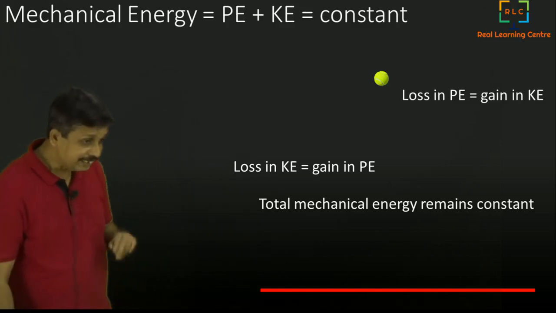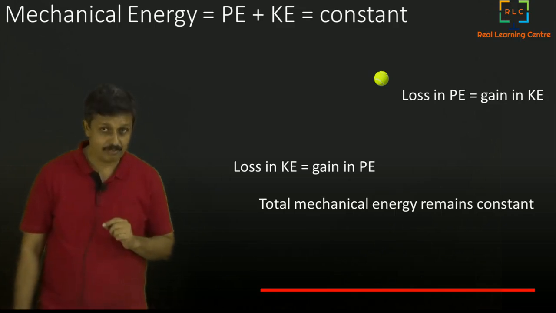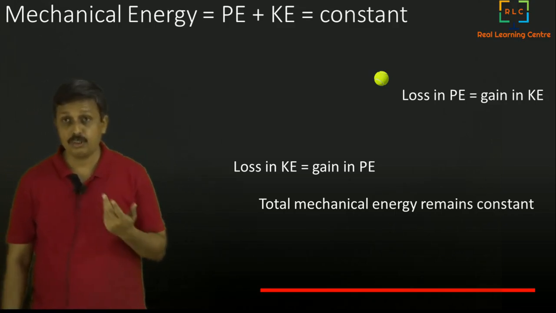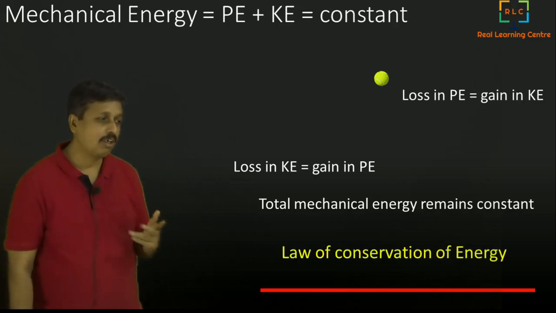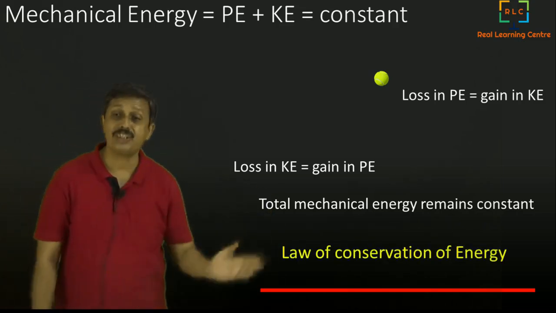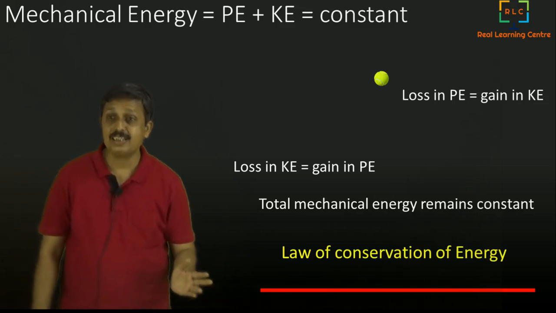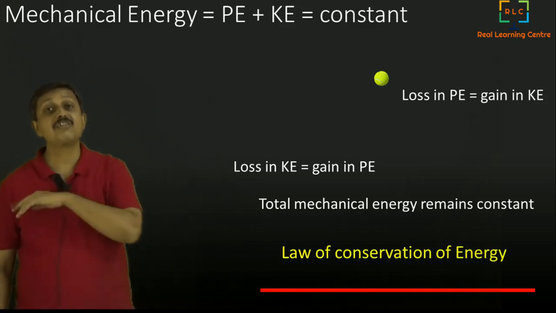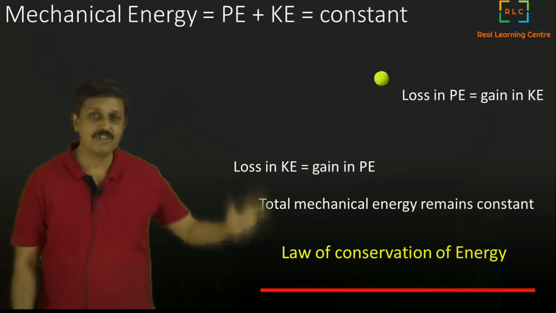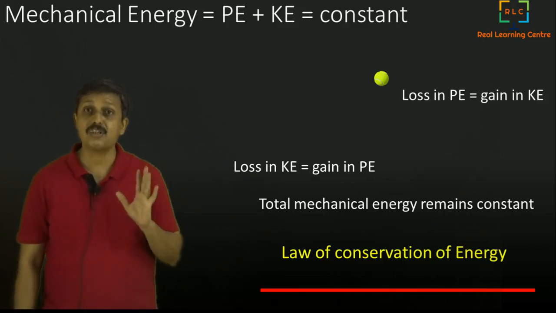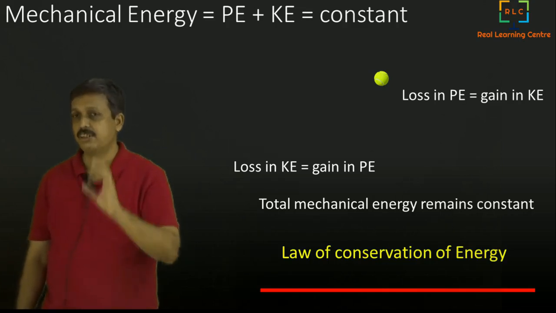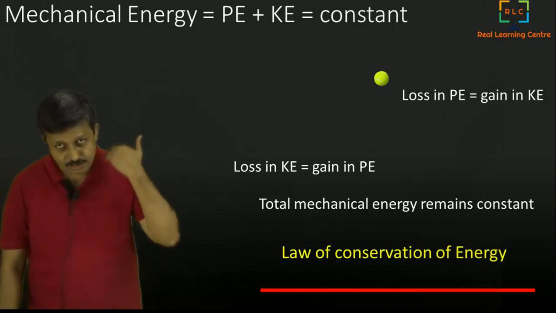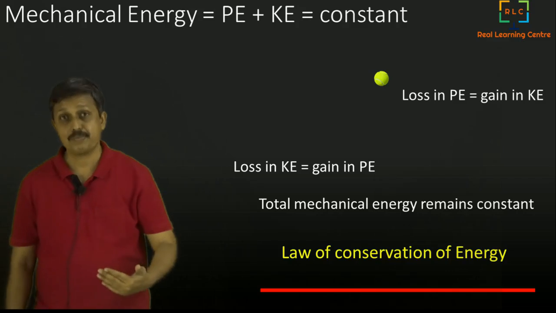That particular principle, where mechanical energy, that is the sum of potential and kinetic energy, remains constant, is called the law of conservation of energy. That means energy does not change. Total energy remains constant in a given system. So that is called the law of conservation of energy. That's a very interesting law. We are going to use that law many times going forward.